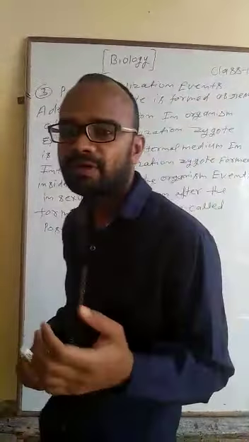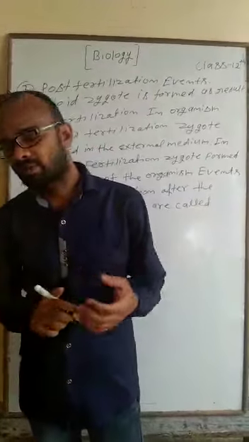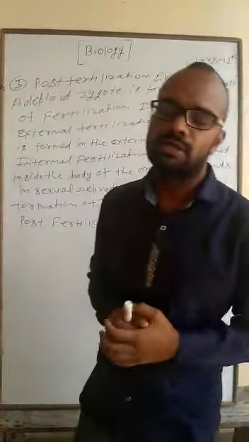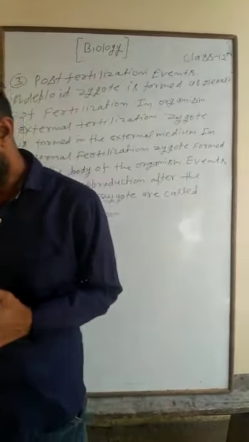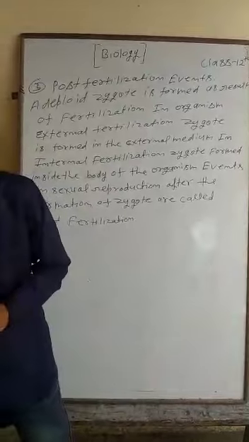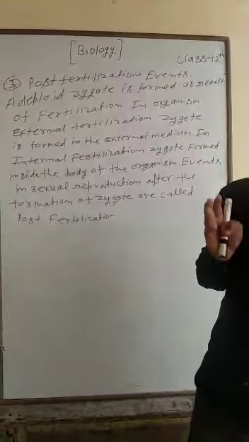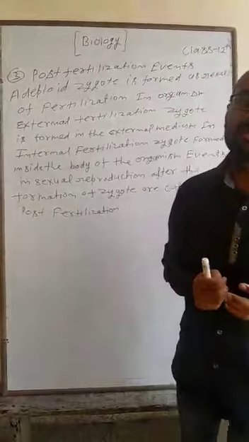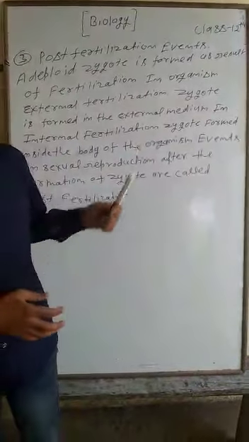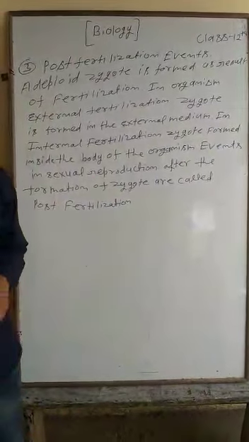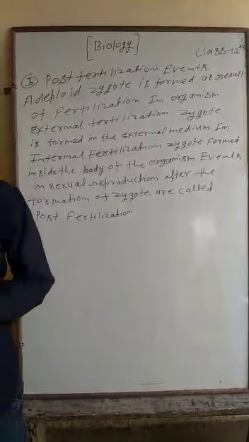Dear student, post-fertilization includes the development of the embryo from the zygote, which is called embryogenesis. Following fertilization in plants, the ovary develops into the fruit and the ovule into the seed.